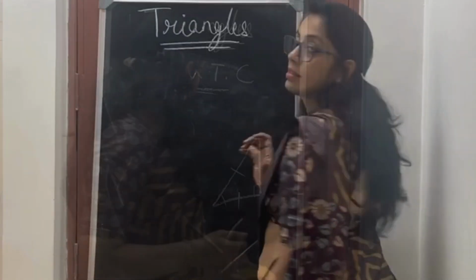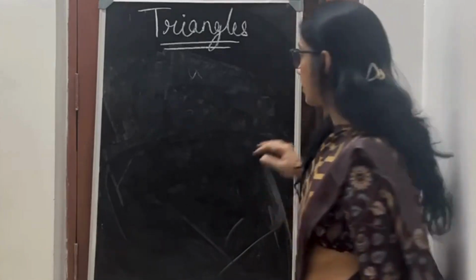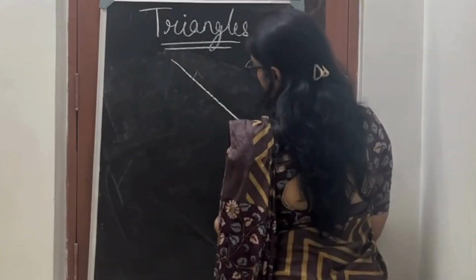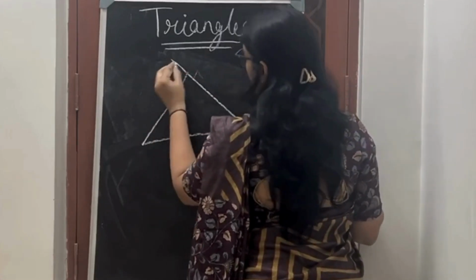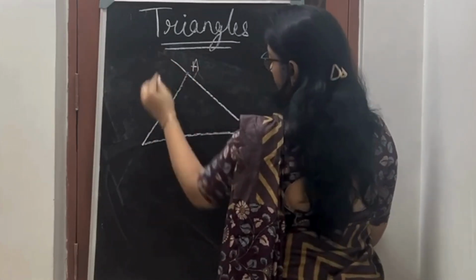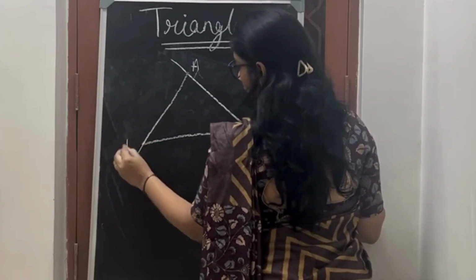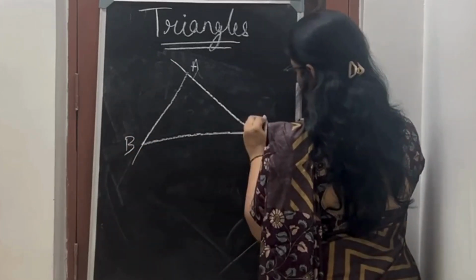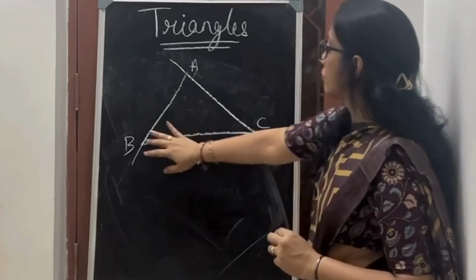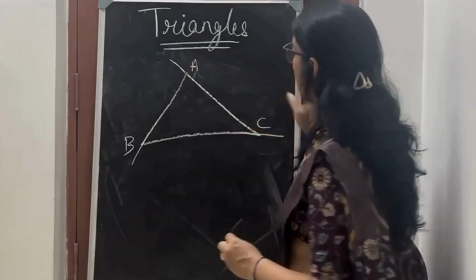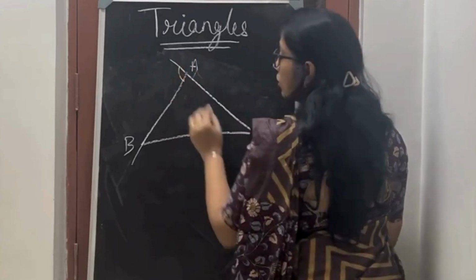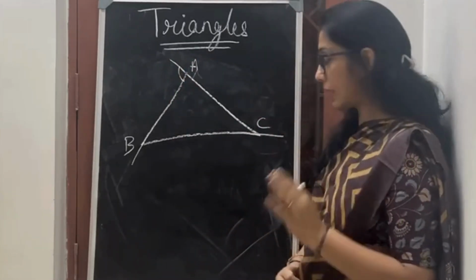Okay. Next thing that we'll learn is about exterior angles. What is it about the exterior angles? Now this is angle A, which is extended here. Then angle B, which I have. Angle B and angle C. Now the angles formed here are always equal to the sum of the opposite angles.